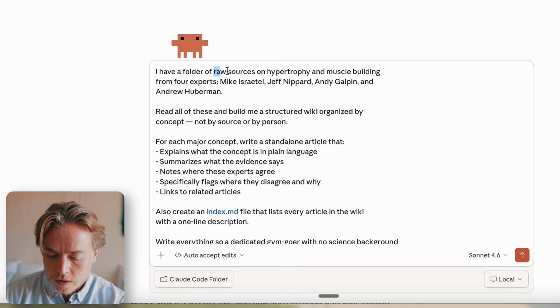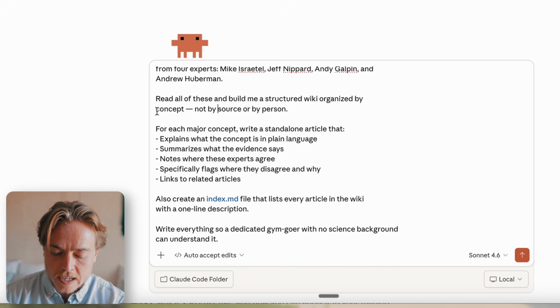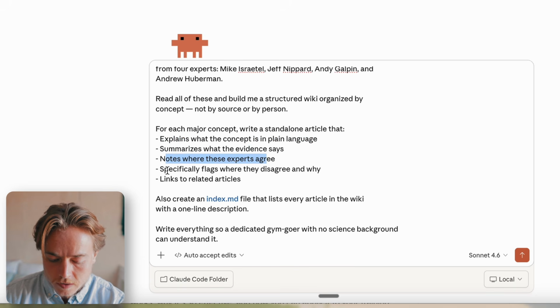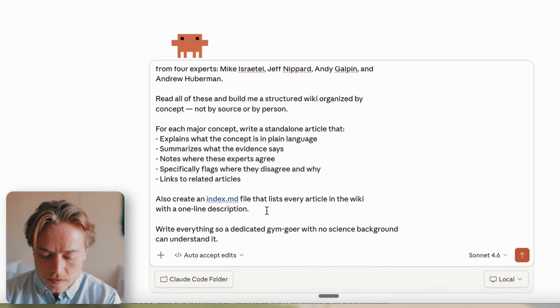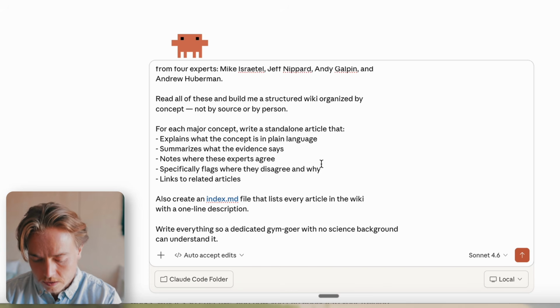So I have a folder of raw sources from 4 experts, these guys here. Read all of these and build me a structured wiki organized by concept, not by source or person. So then for each major concept, write a standalone article that summarizes what the evidence says, notes where people disagree, flags when they disagree and why, and then links to related articles. Also create an index.md file that lists every article so that you can go back and reference these.